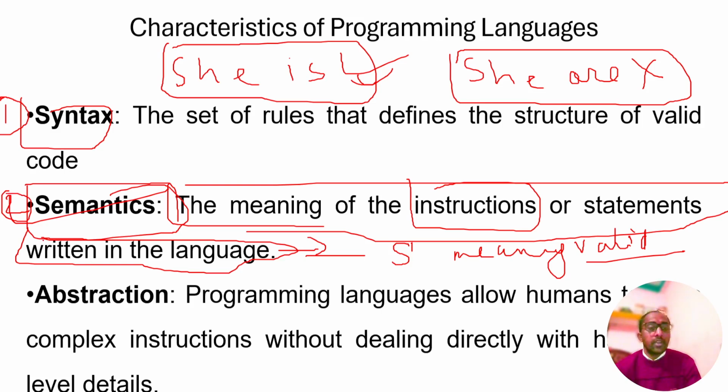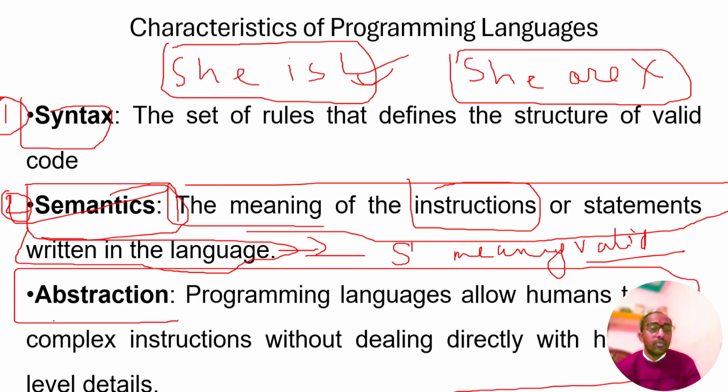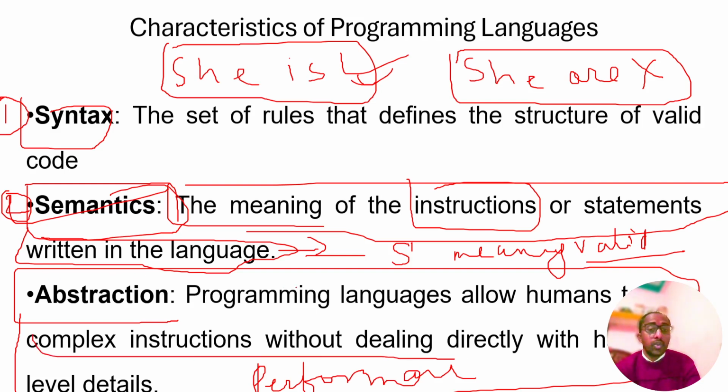The third feature is abstraction. Programming languages allow humans to write complex instructions without dealing directly with hardware level details. We write code and we don't need to know how the hardware performs; we write the instructions without dealing with hardware level details.